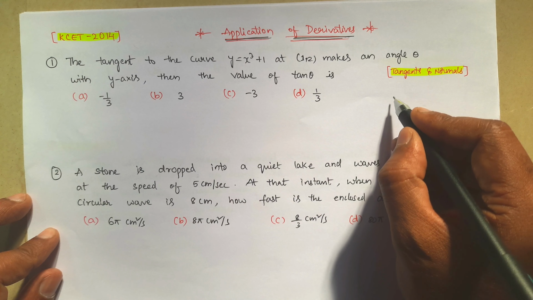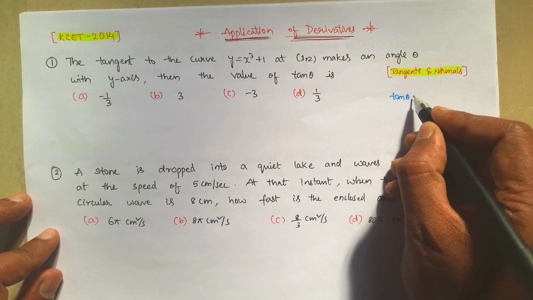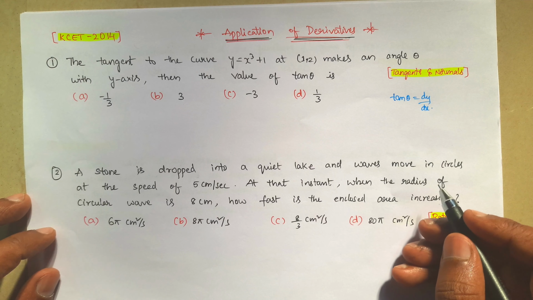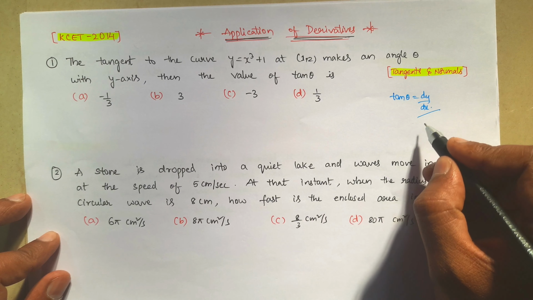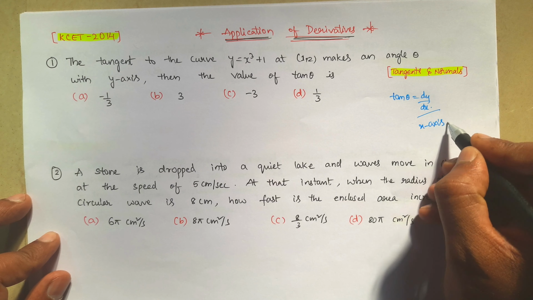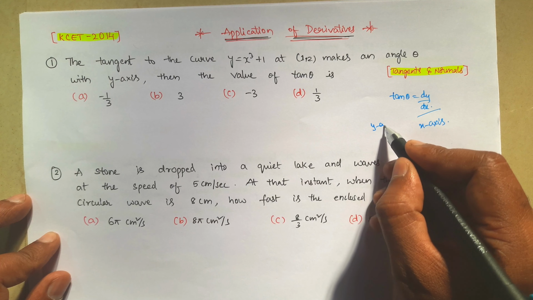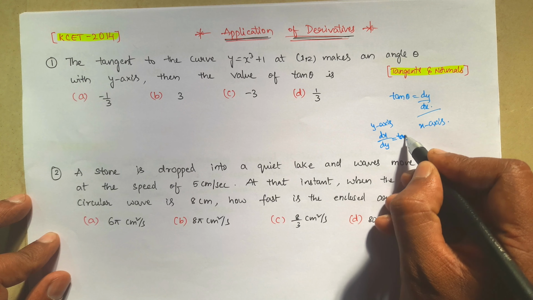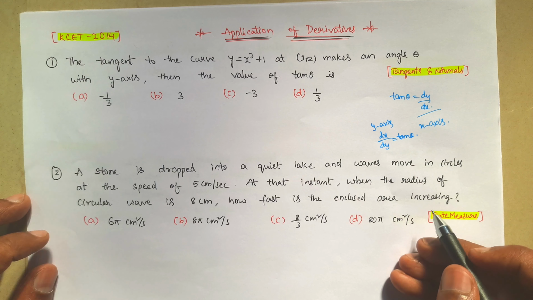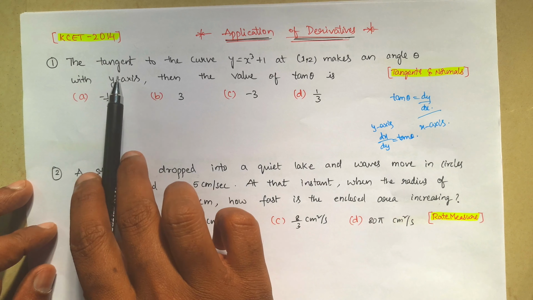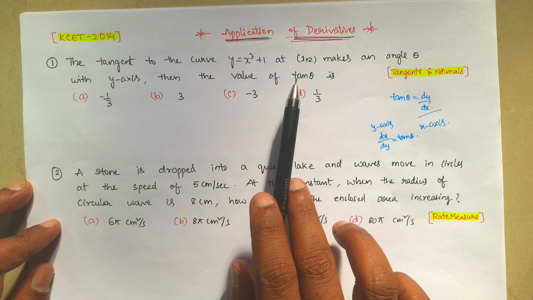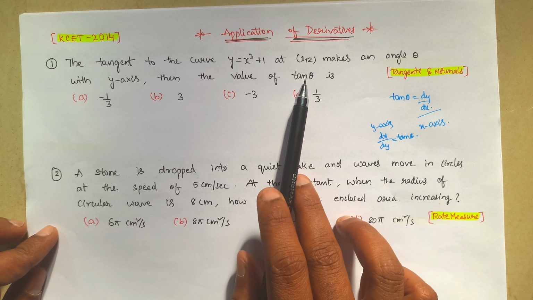Generally, whenever we take tan theta, it means dy by dx, nothing but the slope of the tangent, with respect to the x axis. If they mention with respect to the y axis, then we have to consider dx by dy as tan theta. Very important thing. Here they mention the tangent to the curve at angle theta with the y axis, so finally tan theta is nothing but dx by dy.